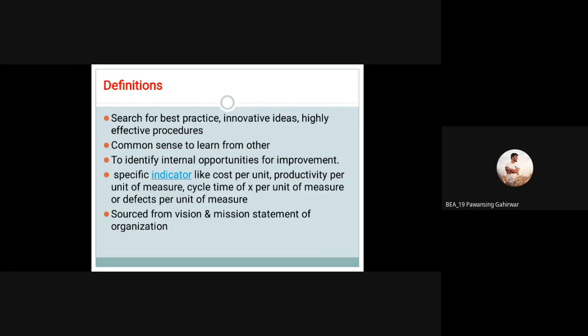Now, a highly effective procedure. With the help of benchmarking, definitely whatever processes we are using will work very effectively, and we will get output as very good quality improvement. The basic definition of benchmarking is common sense to learn from others. Now, to identify internal opportunities for improvement.